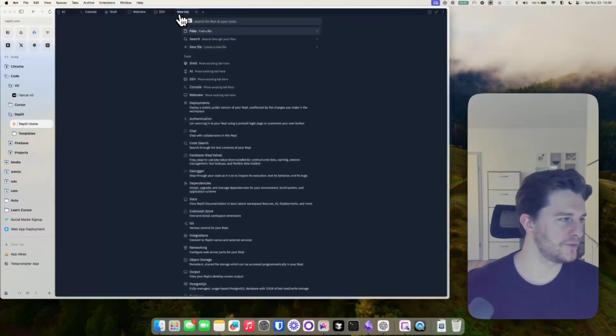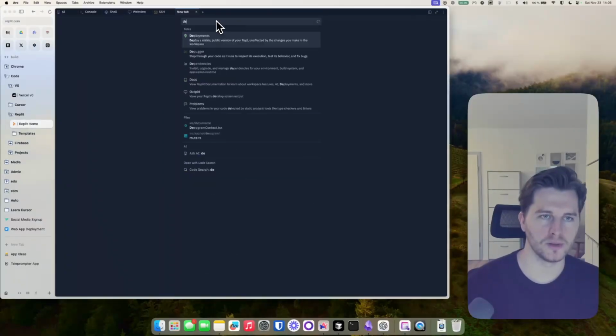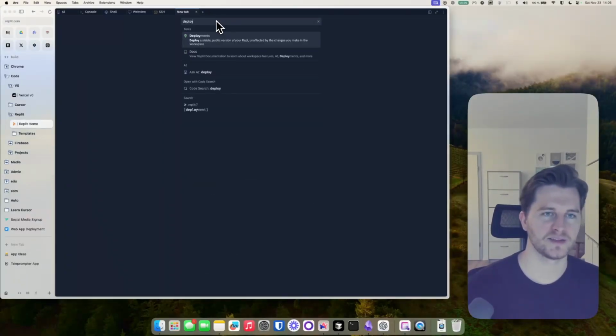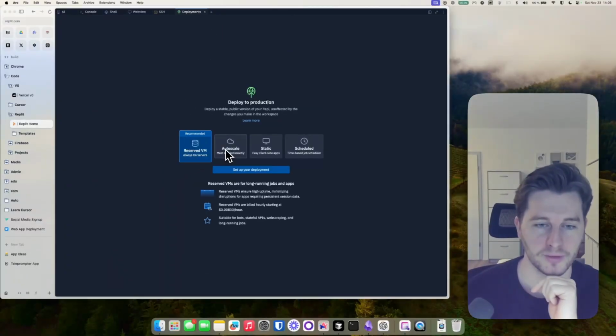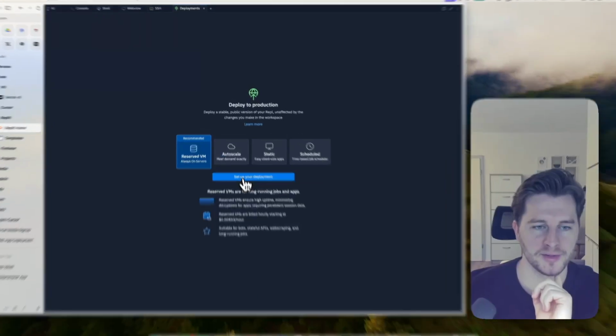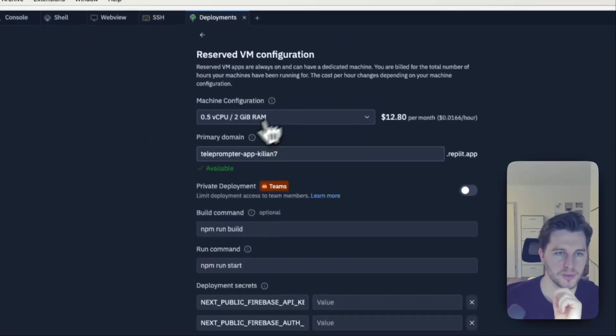So I think for deploying, we have to go, yeah, I think it's just called deployments. Yes. And like I said before, I've never done this. So yeah, we're using this recommended option here, set up for deployment.